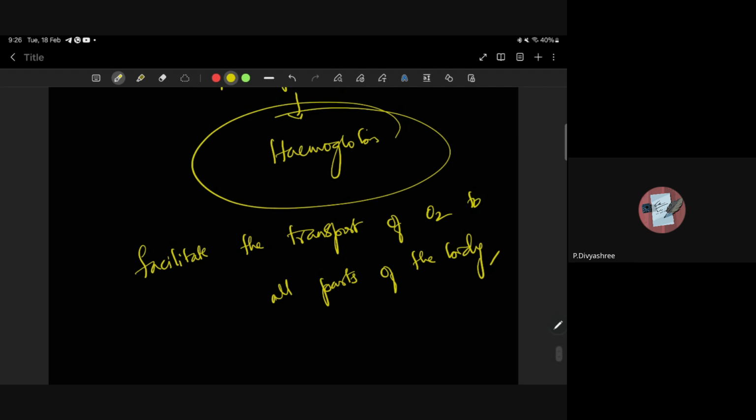Why? See, in human beings, do you think diffusion is adequate? Diffusion will take place, but is that alone enough? No, it is not enough. In unicellular organisms, diffusion happens and gases are exchanged. But in big organisms, multicellular organisms, diffusion is not the process. Multicellular organisms need a respiratory pigment which can transport oxygen to all parts of the body. Clear, children?